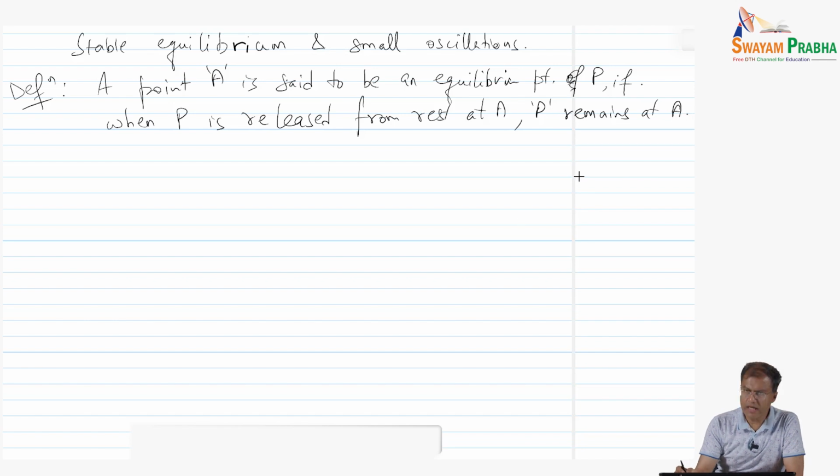So what I just wrote is the following. The point A is said to be a point of stable equilibrium if the particle P, when released at rest from A, never moves from A. Or in other words, if it is released from rest at a point close to A, then it is going to come back to A eventually.